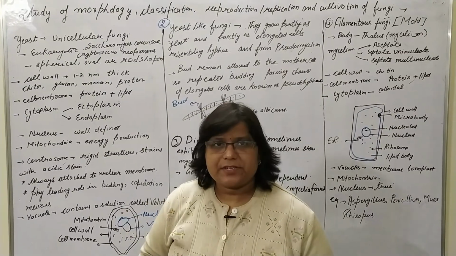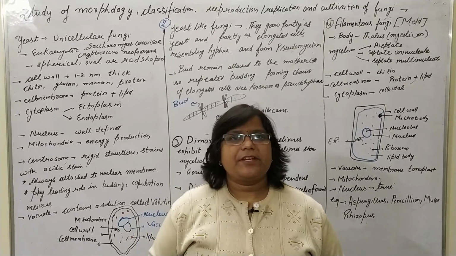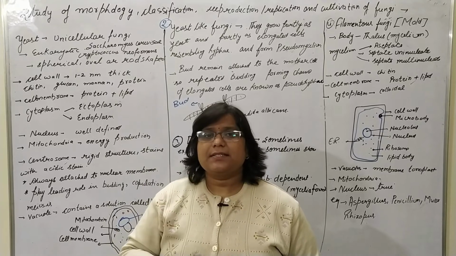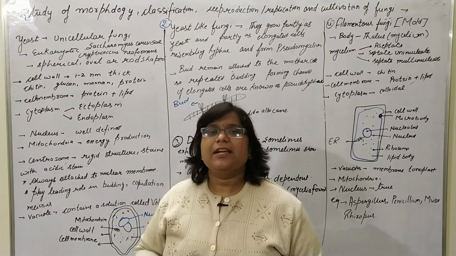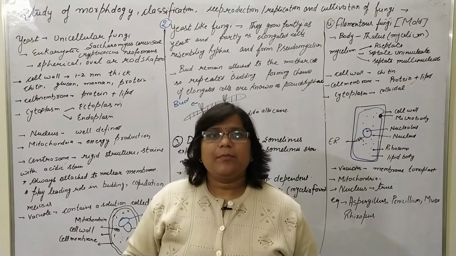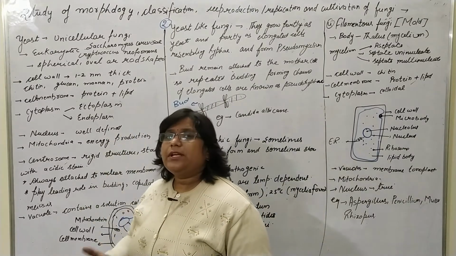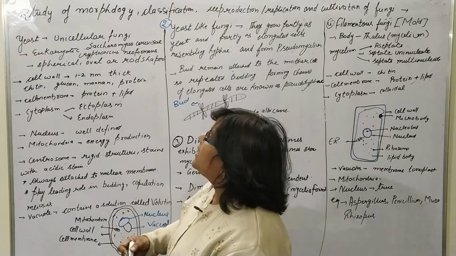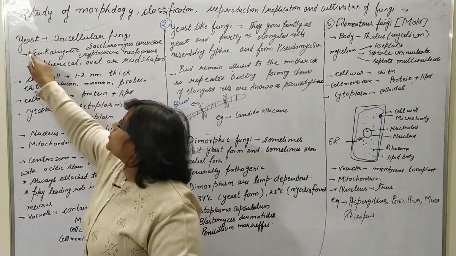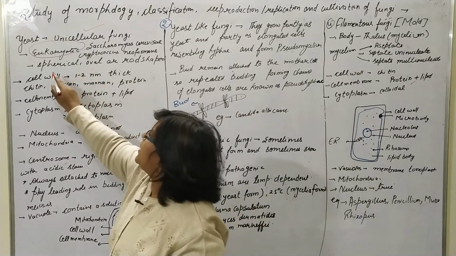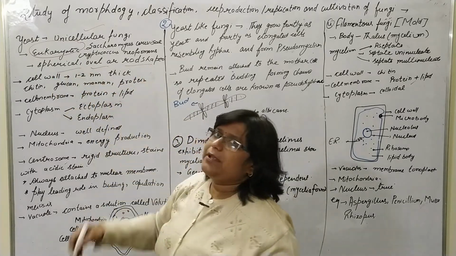Now come to the classification part. As we have studied, in the morphological classification four classes are there: yeast, yeast-like fungi, dimorphic fungi, and the molds, the filamentous fungi. Now come to the first part, that is the yeast. As we know, the yeast is a unicellular fungus, and the fungi are eukaryotic; the same general characteristics I have written here. It is spherical, oval, or maybe rod shaped.